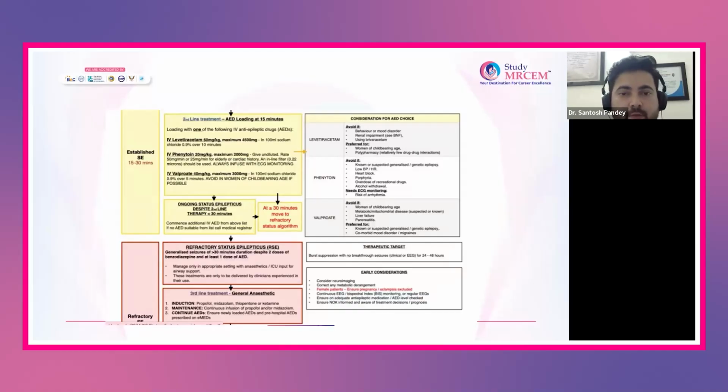And the last option is valproate. But while giving valproate, you have to be careful. You have to avoid valproate in pregnancy, liver failure patients, and pancreatitis patients, if known cases of these. So you can use any one of these antiepileptics after 15 minutes.